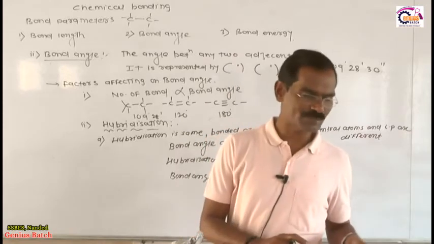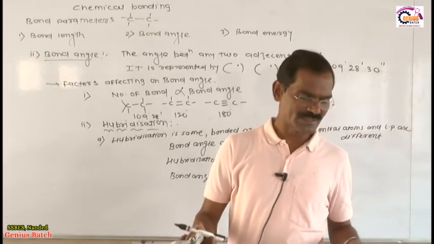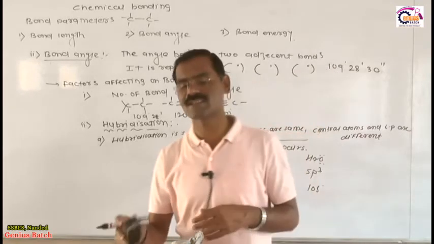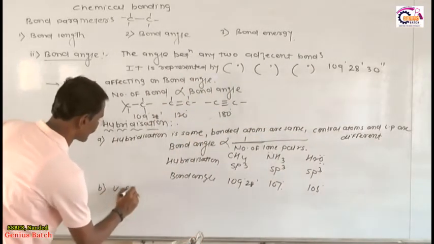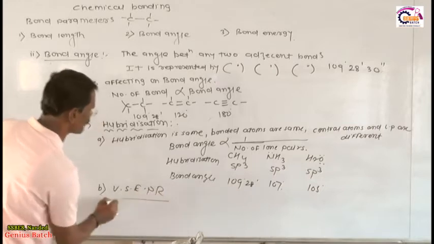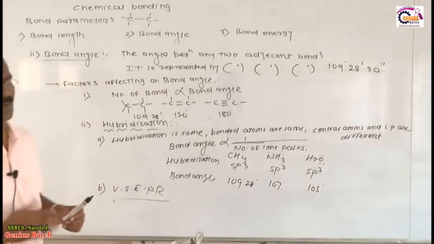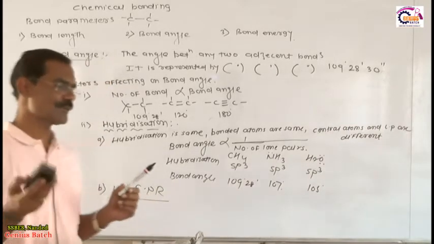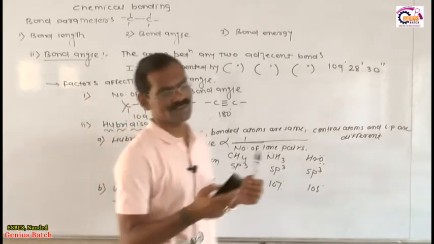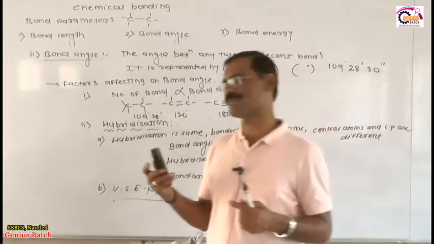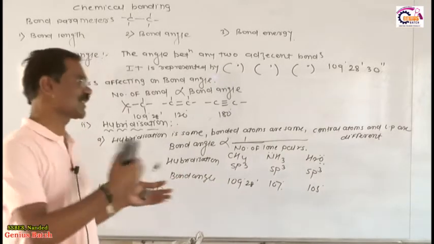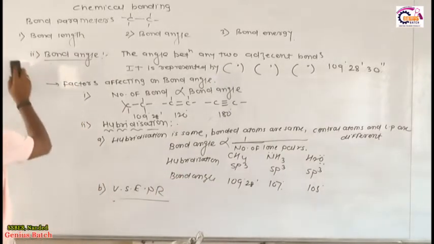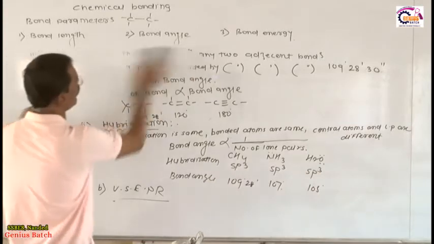So the last point I am now discussing with you is called the bond energy. Now listen very carefully. What is the second case? We already completed it in VSEPR theory, valence shell electron pair repulsion theory. You read it yourself once again. What is the valence shell electron pair repulsion theory? Once you know all the concepts in VSEPR, then everything becomes very simple to you. So this is called the bond angle.